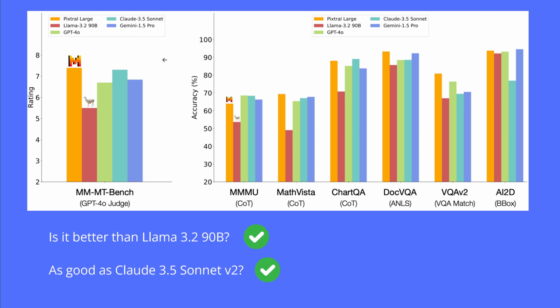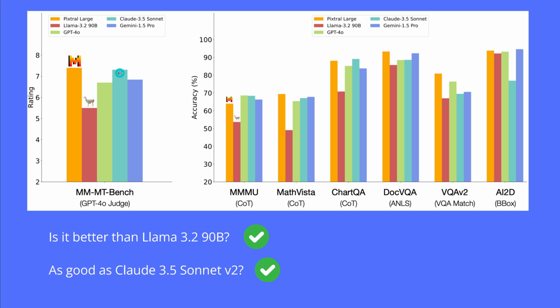But you're gonna say, hey, listen, I'm just interested in performance. Is it better than this Llama 3.2 90 billion? Yes, look at this. Here's our little llama, and here's the European champion here from Paris. And you also say, hey, but is it as good as Claude 3.5 Sonnet version 2? And well, look here, we found one test where it is.